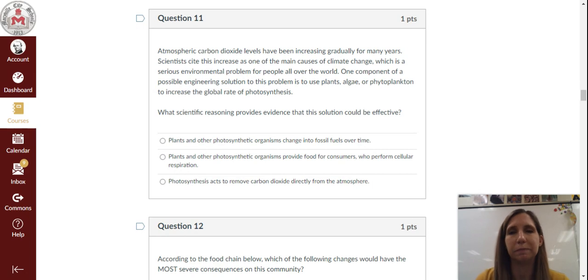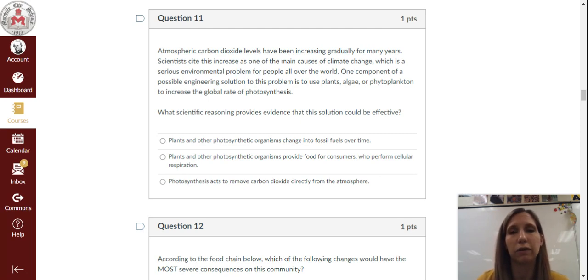Question 11. Atmospheric carbon dioxide levels have been increasing gradually for many years. Scientists cite this increase as one of the main causes of climate change, which is a serious environmental problem for people all over the world. One component of a possible engineering solution to this problem is to use plants, algae, or phytoplankton to increase the global rate of photosynthesis. What scientific reasoning provides evidence that this solution could be effective?